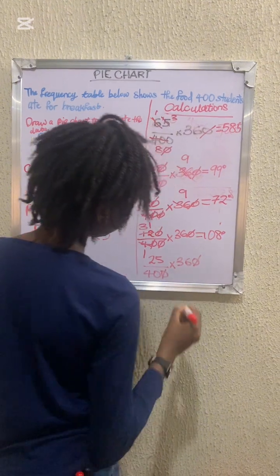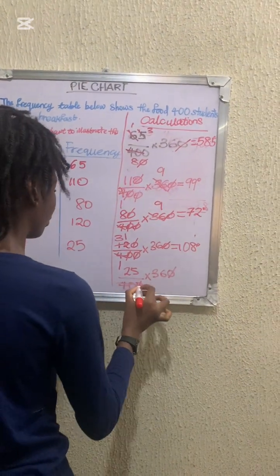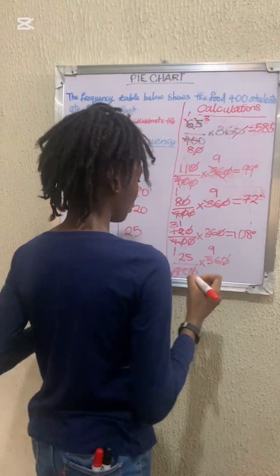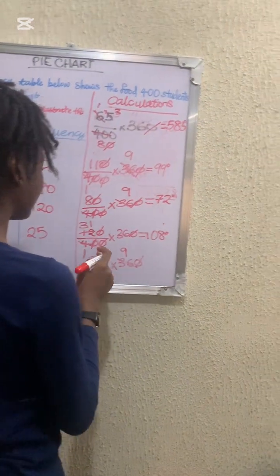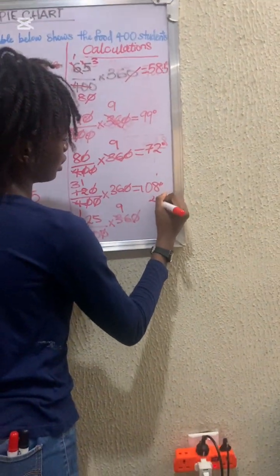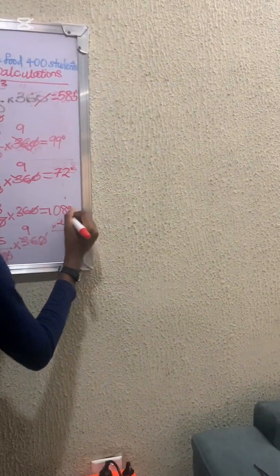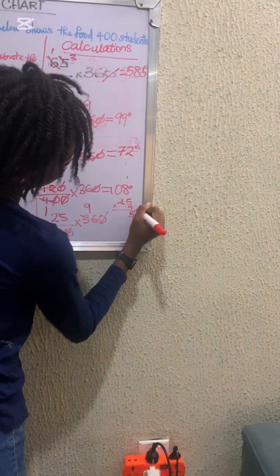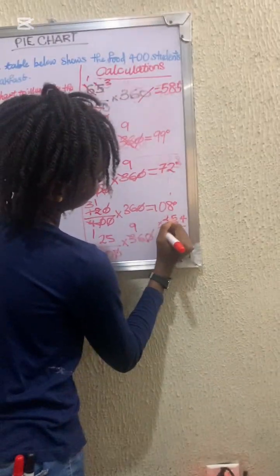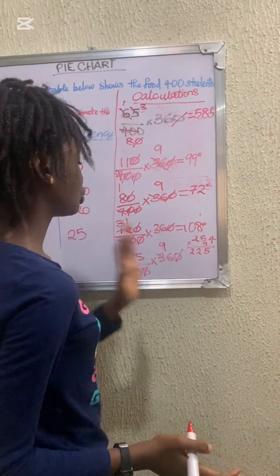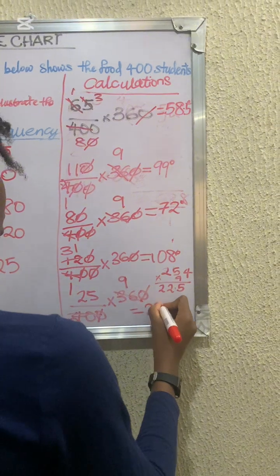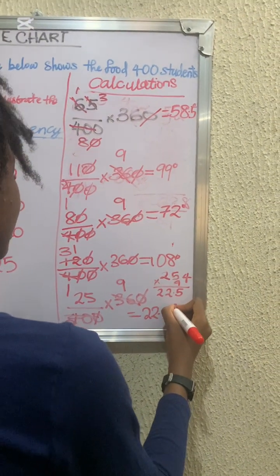360. Now, you can use 4 and cancel this. 4 here is going to give us 10, and 4 here is going to give us 9. Now, we can see that you can use 25 times 9, which is going to give us 45, carry the 4, 9 times 2 is 18, 18 plus 4 is going to give us 22. 225 divided by 10 is going to give us 22.5 degrees.